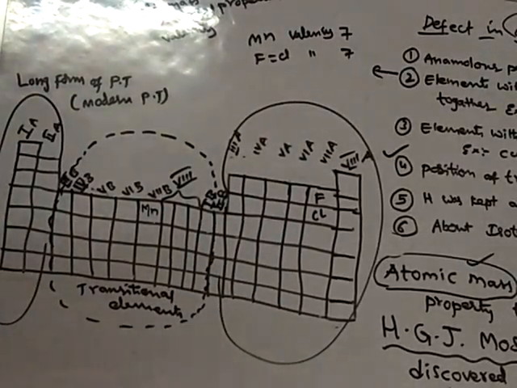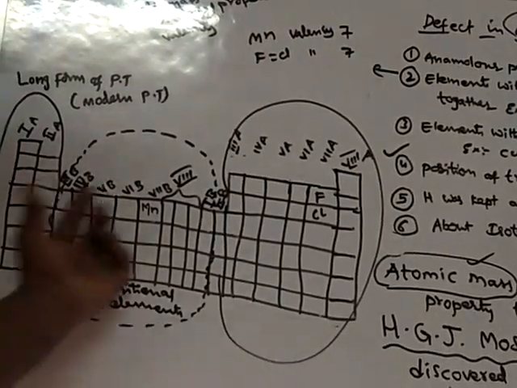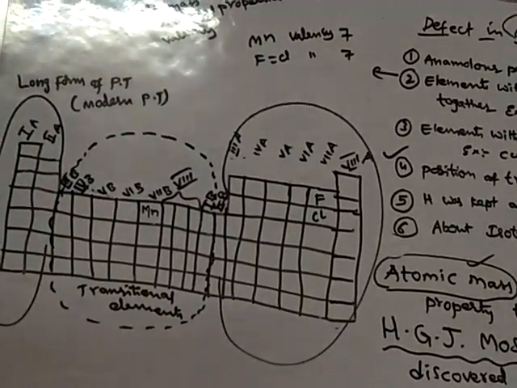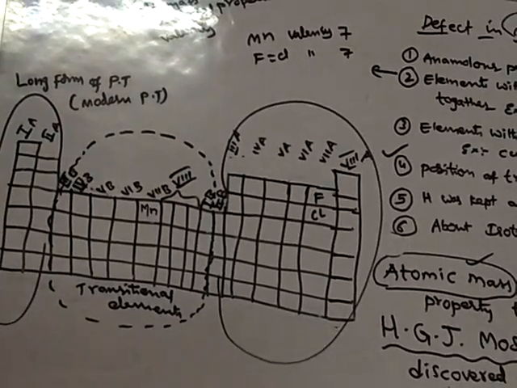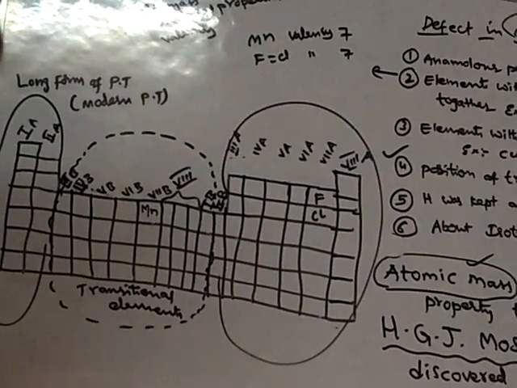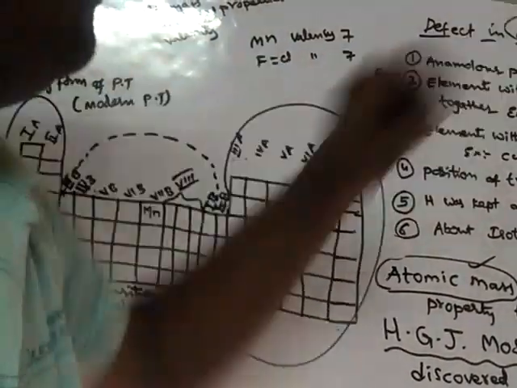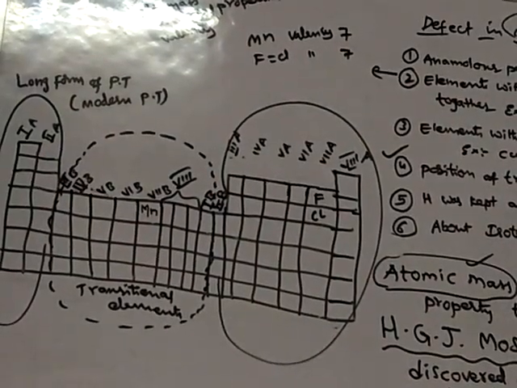So all the transitional elements were kept together in the middle of the periodic table. But in the Mendeleev periodic table, transitional elements were spread throughout the table. So the position of transitional elements, as they are spread throughout the table, was a defect in the Mendeleev periodic table.